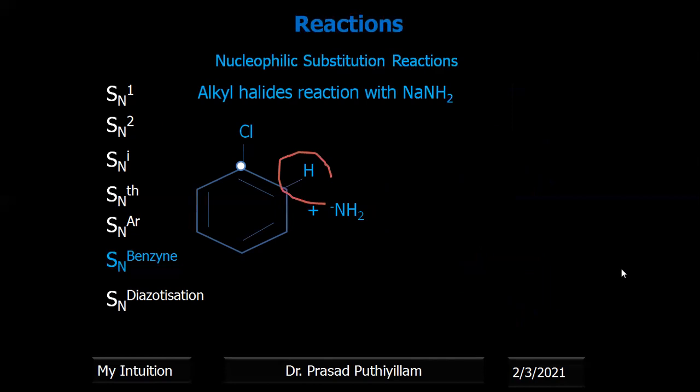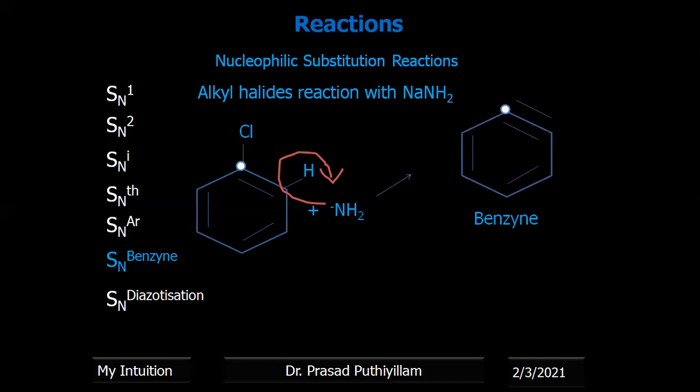Here in NaNH2, NH2 is the nucleophile, and it will remove one hydrogen from the ortho position with respect to the haloarene. That hydrogen will be removed, becoming the corresponding NH3 molecule, and we will get an intermediate product, which is known as benzyne.